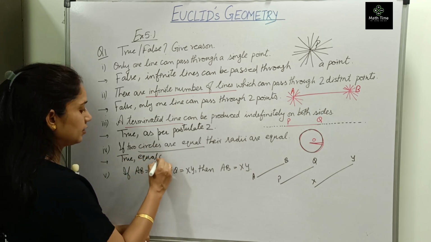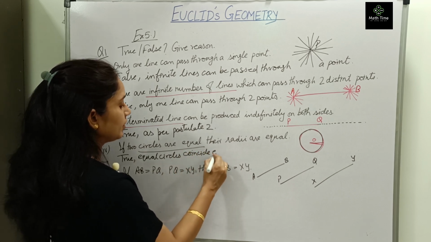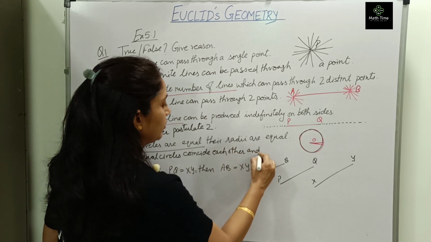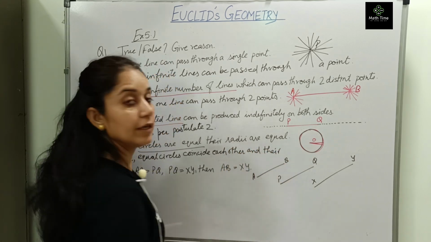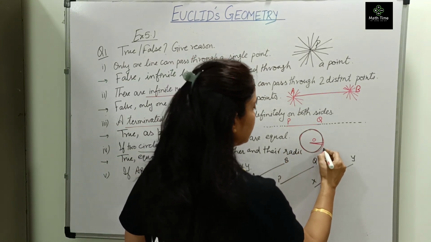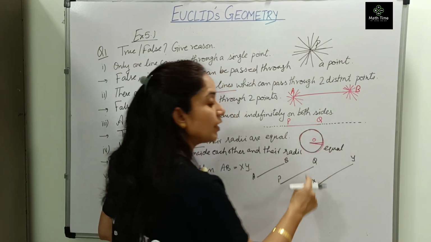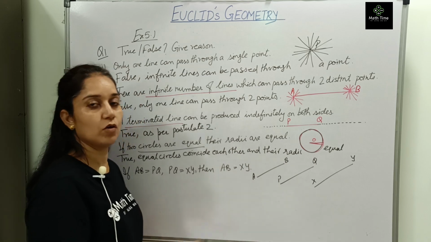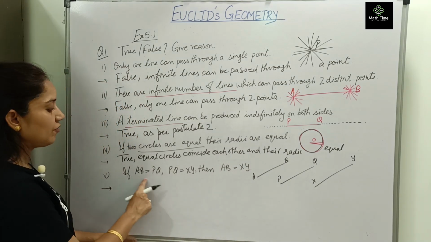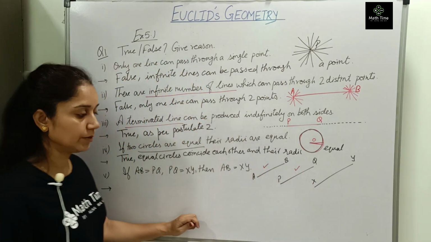Equal circles coincide with each other and their radii are equal. उनके रेडियस क्या होंगे? इक्वल होंगे. As we can see, the red color radius is equal to the other red one because both are lying on each other. Both the circles are coinciding. So radii are equal.